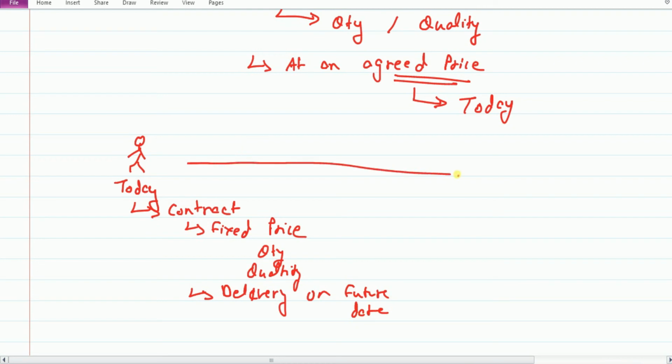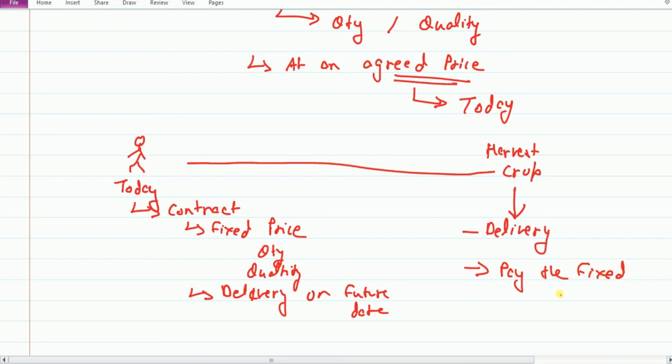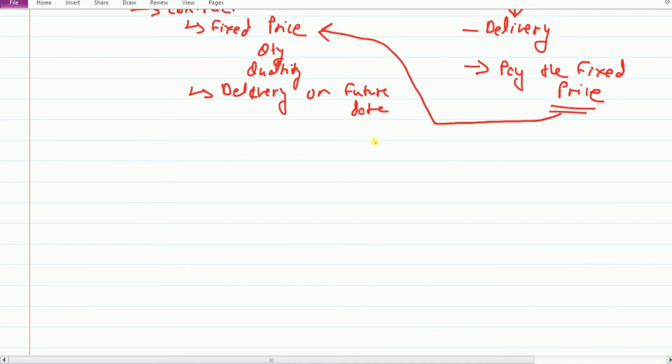And when this farmer harvests the crop, he makes the delivery, and in exchange another party will pay the fixed price. Which price? The one which is agreed here. When it is agreed, they will pay this price. So what happened due to this contract?